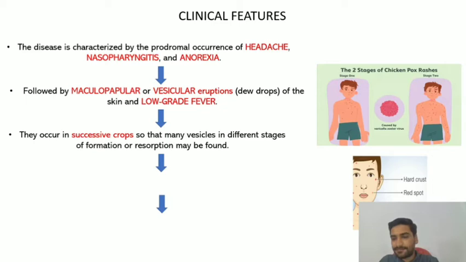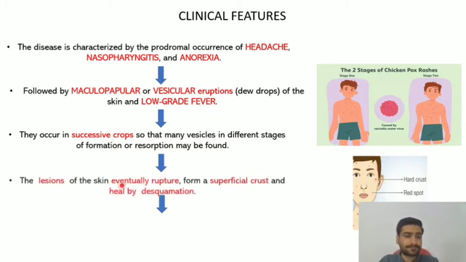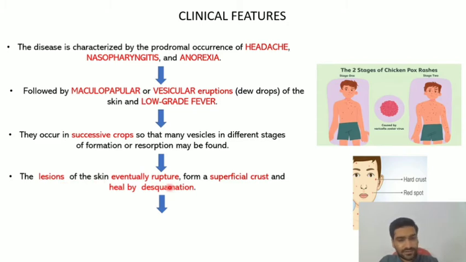Firstly, there will be a red spot, that is a macule or papule, following which there will be blister or vesicle formation, and once this vesicle is ruptured, it will lead to a hard crust, right? It is going to lead to a hard crust formation when the vesicle ruptures. So the lesions of the skin eventually rupture and form a superficial crust and heal by desquamation, right? The skin is going to be removed, that is known as desquamation.